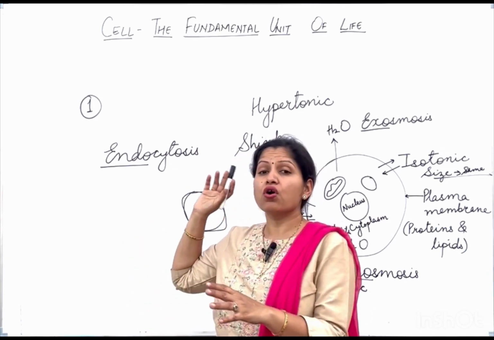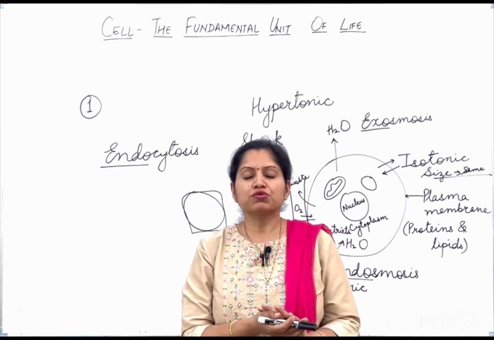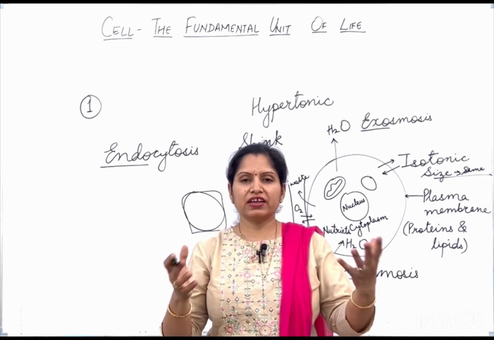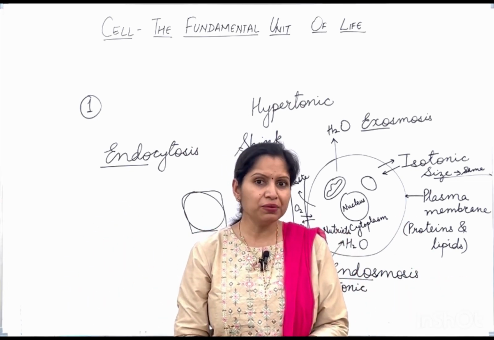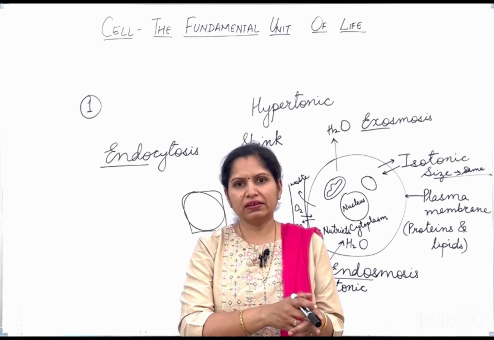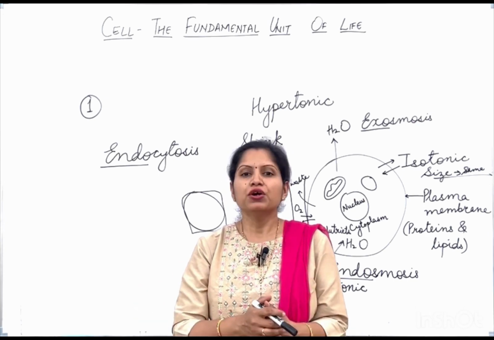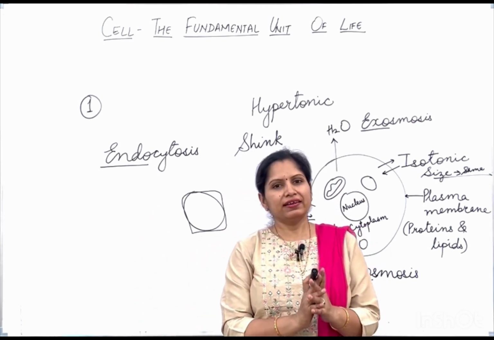I told you that in plants, the absorption of water by the roots is also by the process of osmosis only. So by the process of osmosis only, the roots are able to absorb the water from the soil, and that we will be learning later in another chapter. But right now you should remember up to this.